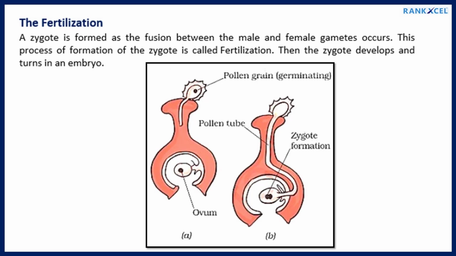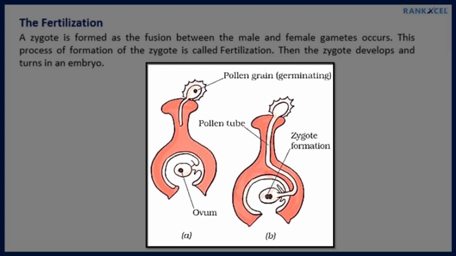Fertilization. A zygote is formed as the fusion between the male and female gametes occurs. This process of formation of the zygote is called fertilization. Then the zygote develops and turns into an embryo.